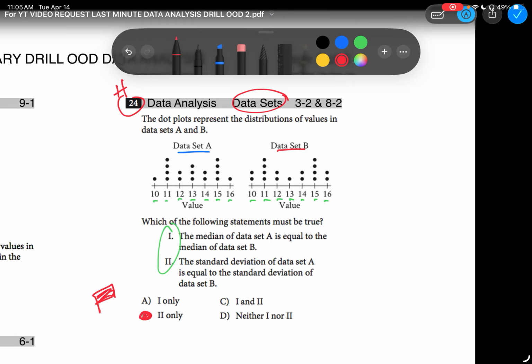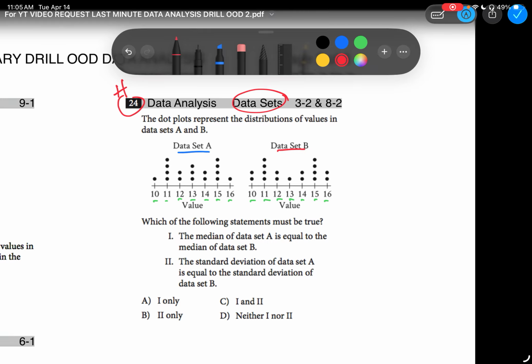Once I get to 25, 26, 27, I'm at the end. This paper-based version is 27 questions. The digital version of the SAT is 22. If I get to the end, then I can back up and check my answer for this one and settle down, knowing that Roman numeral questions take time. All right, let's test these guys.